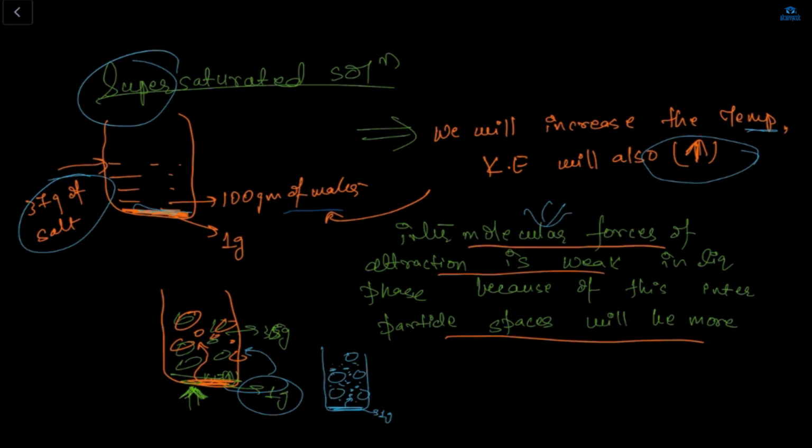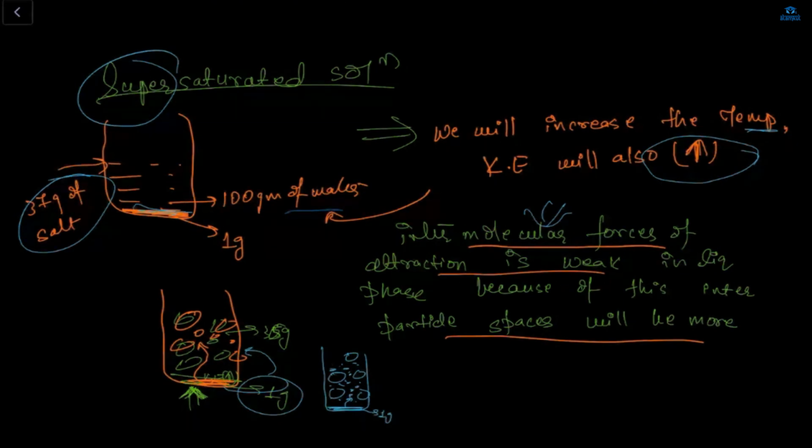Okay, explain it. Ma'am, when we increase the temperature, the kinetic energy also increases with the temperature, and the intermolecular spaces will increase in the solvent, and the salt will take the place of the molecules. Yes. The spaces will be more, so we can easily dissolve 1 gram. It's not like the undissolved will get dissolved and the dissolved will get undissolved.